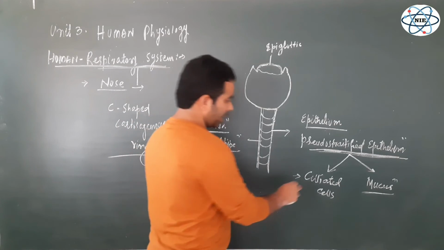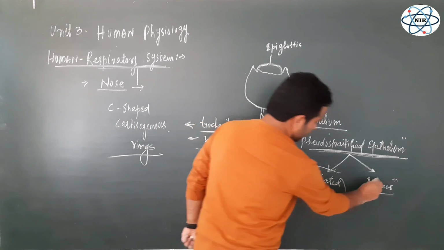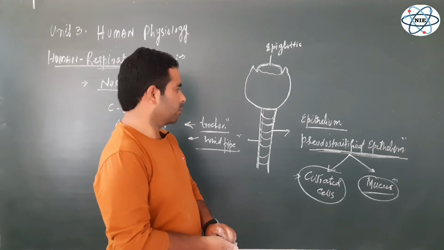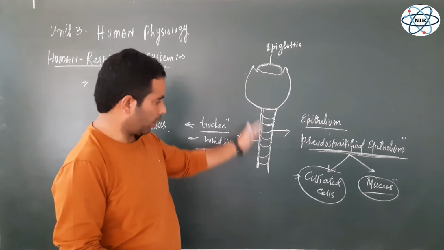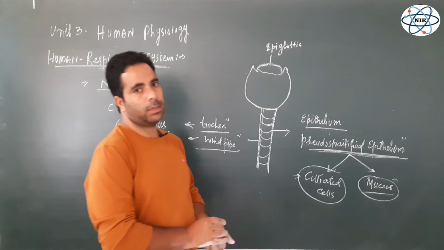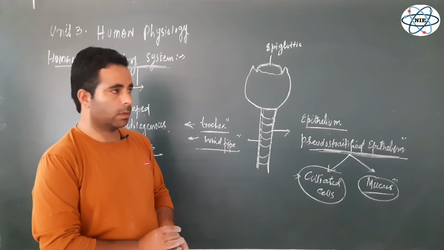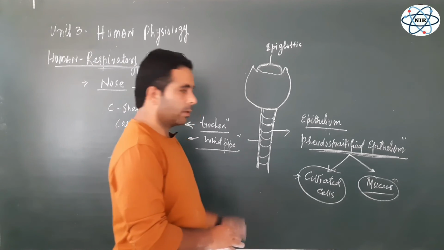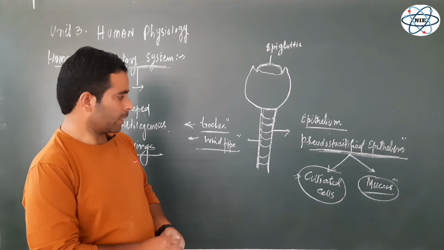So the presence of ciliated cells and the presence of this mucus is a very important protective mechanism for the respiratory tract, particularly in the upper respiratory tract, which blocks the entry of various invaders, various pathogens, various pollutants into the lung alveoli.